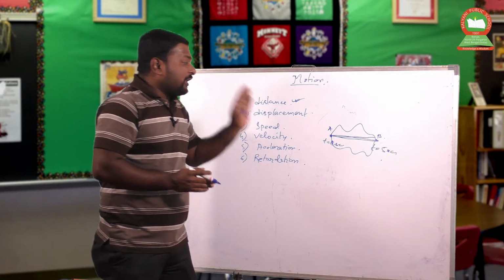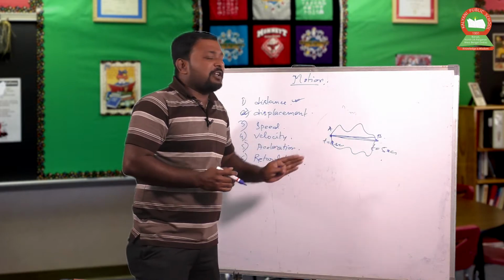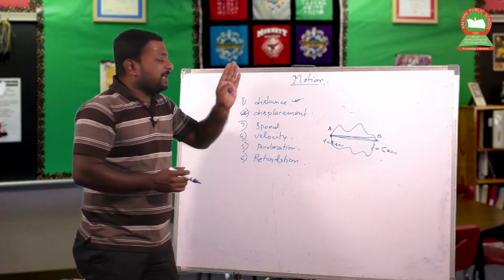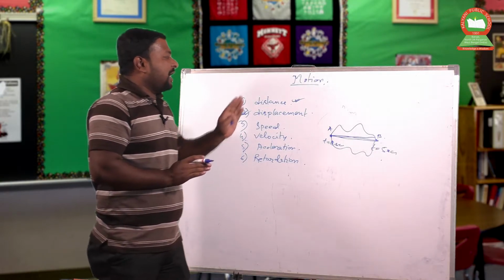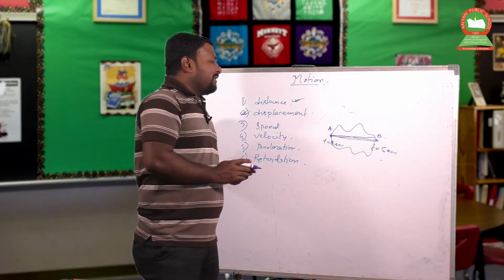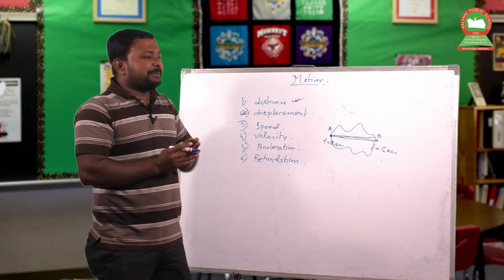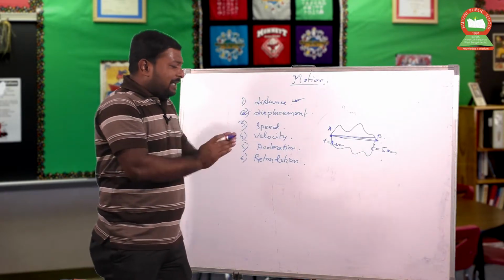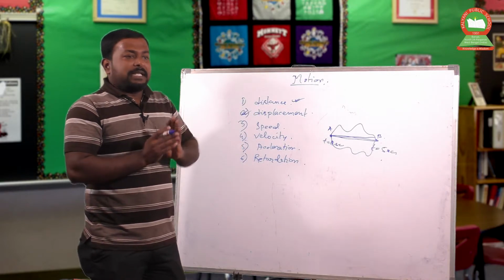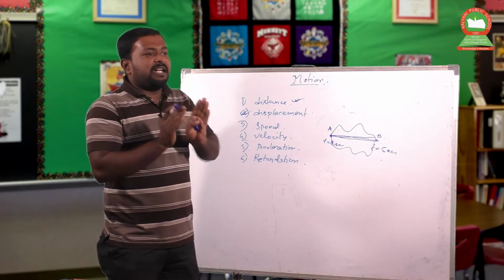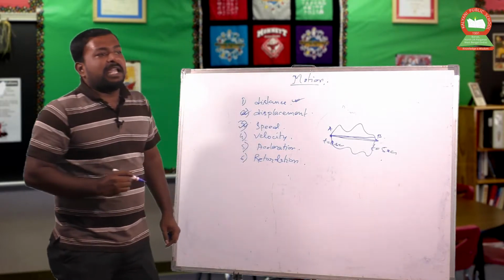That's why for displacement we require not only magnitude but also direction. That's why displacement is called a vector quantity. So for a vector quantity we require magnitude as well as direction. So displacement is defined as the shortest distance traveled by a body. That's why displacement is a vector quantity. Now the third quantity, which is called speed.